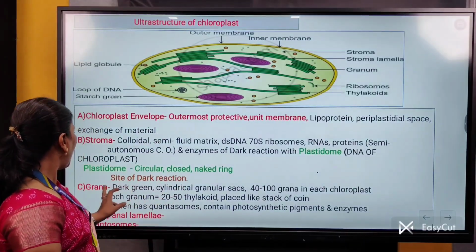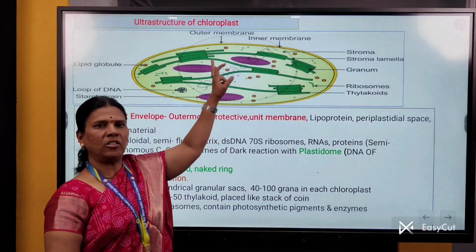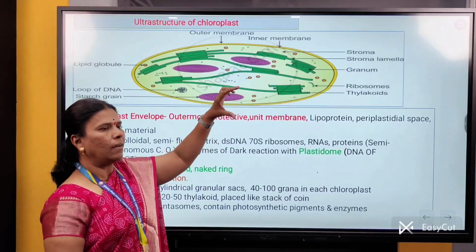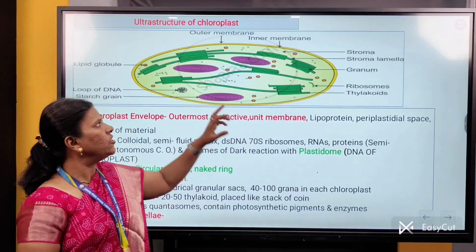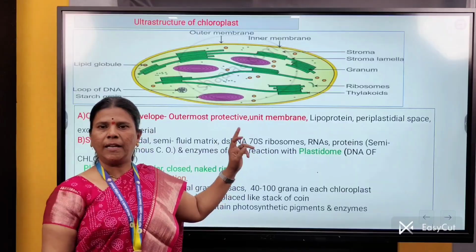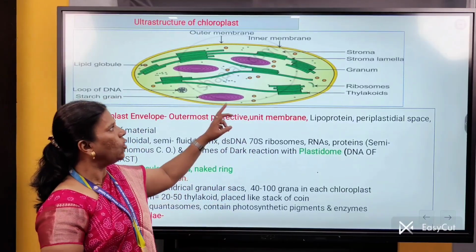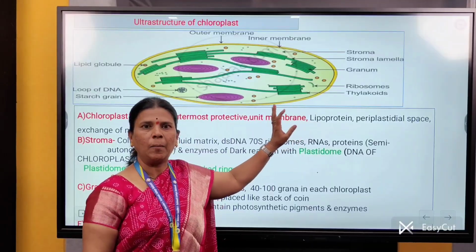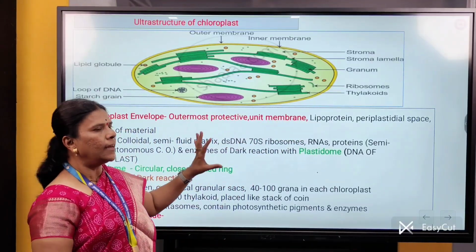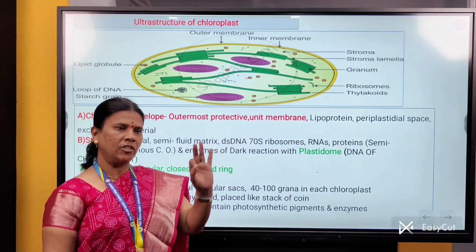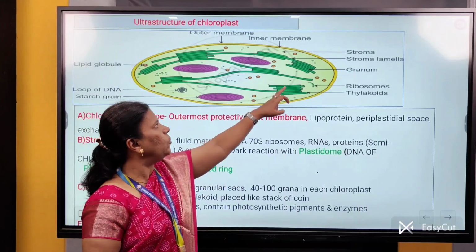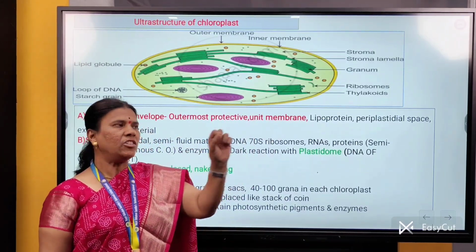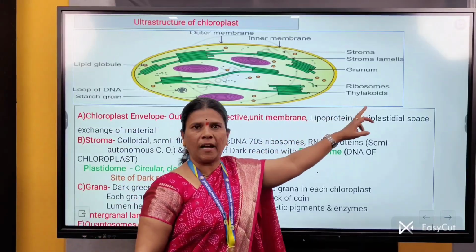Then the next part is the grana. This chloroplast mainly contains dark cylindrical stacks of coin-like structures which are called grana. In each chloroplast, there are about 40 to 60 of these stacks of coin-like structures. The single one is called a granum. Each granum mainly contains about 2 to 10 of these discs. Each disc is called a thylakoid.